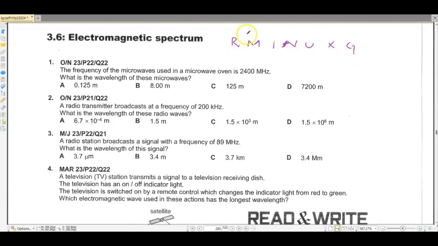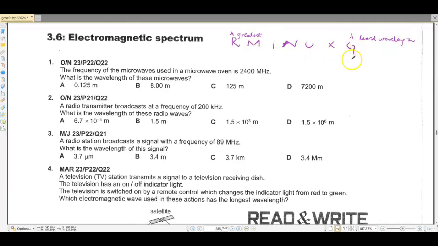And please remember the fact that radio waves have the greatest wavelength, and gamma rays have the least wavelength out of all these rays.